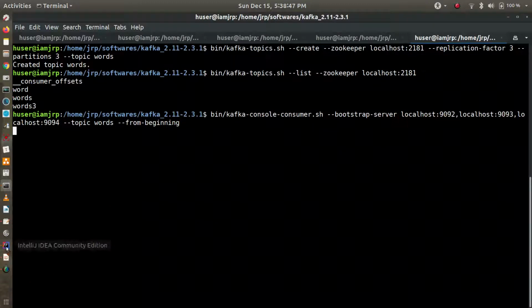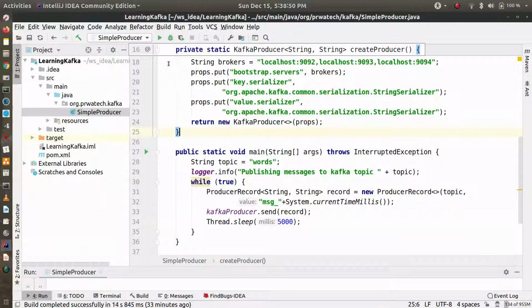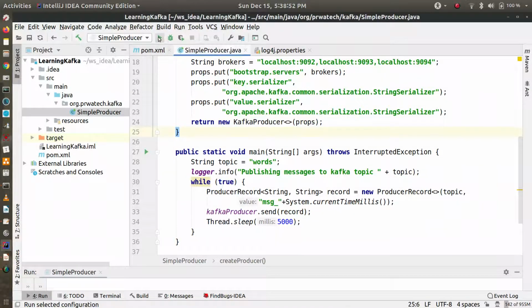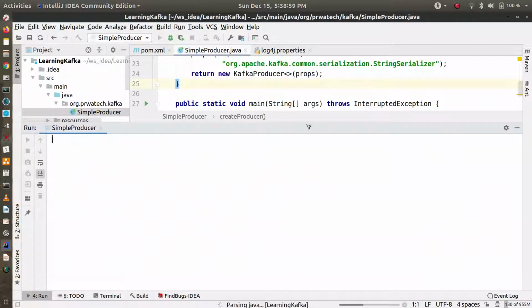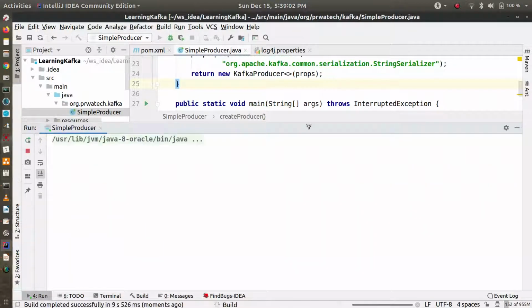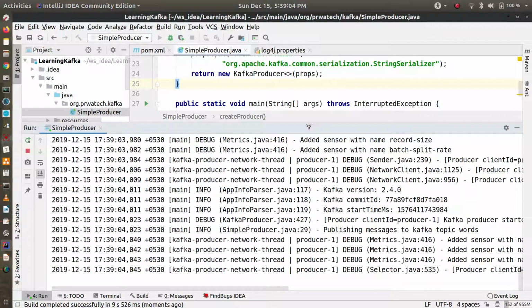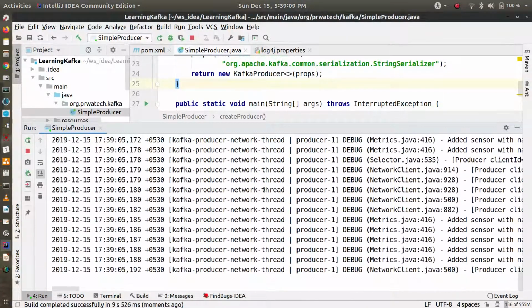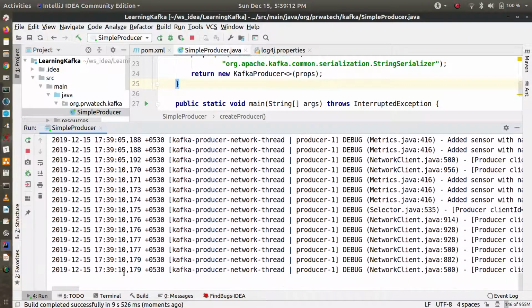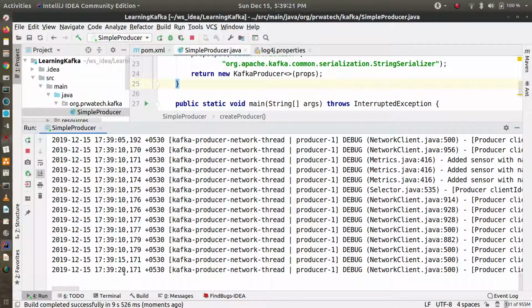Now let's run the program, and we will see it publishing records to that Kafka topic called words. In every 5 seconds, you can see the time 7:39, 10, then 15, 20.